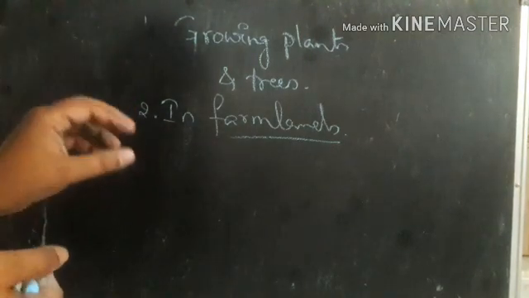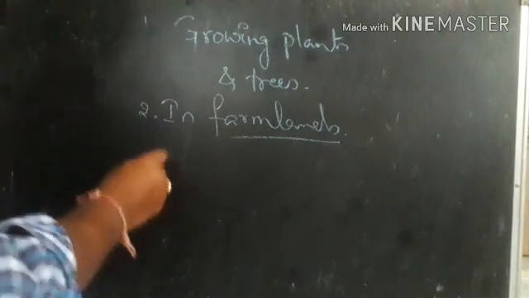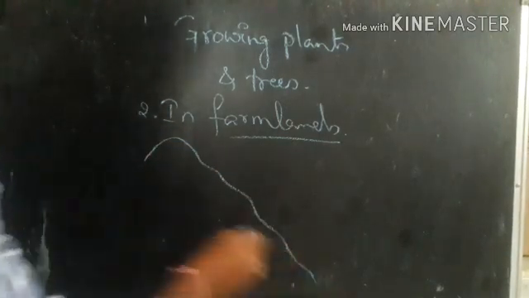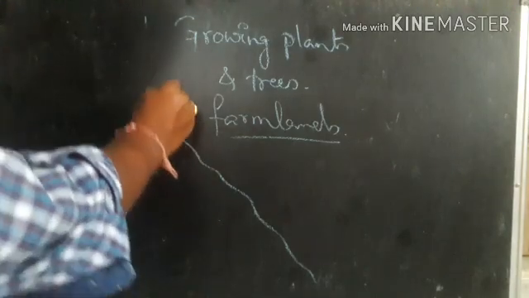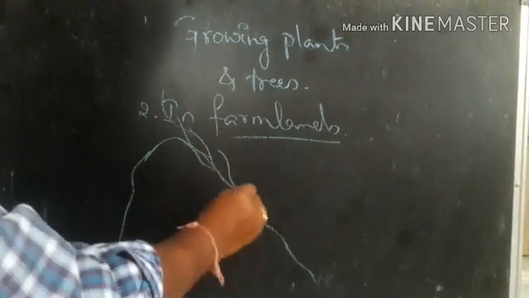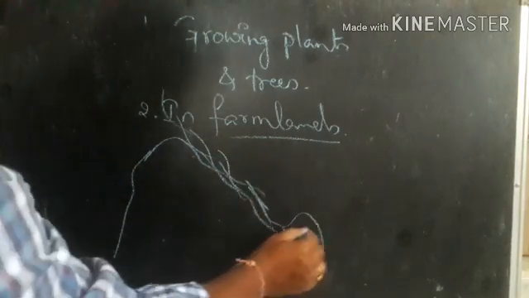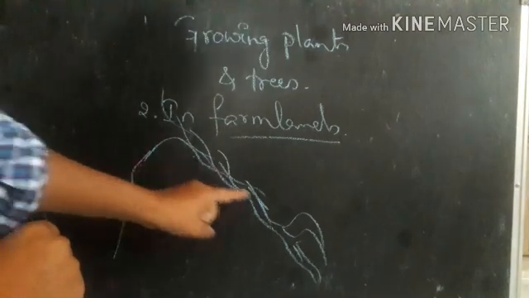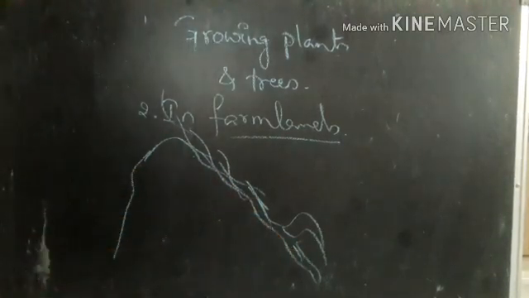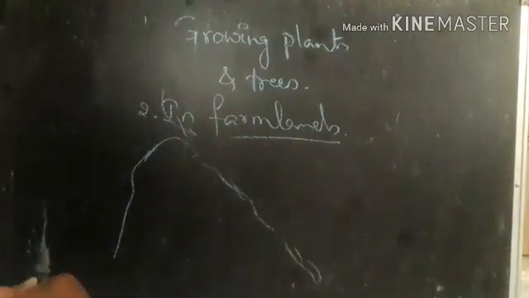Here, to reduce the soil erosion, what do we have to do? For example, imagine it is the hill region, and when rainfall occurs, the topsoil is getting vanished along with the running water. So here what do we have to do? We have to form steps at the slope, meaning we should cut the slope in a stepwise manner.